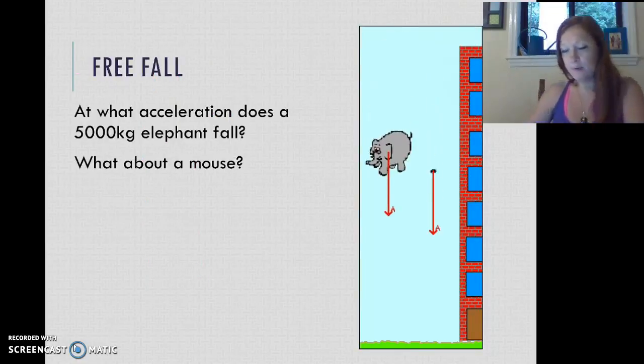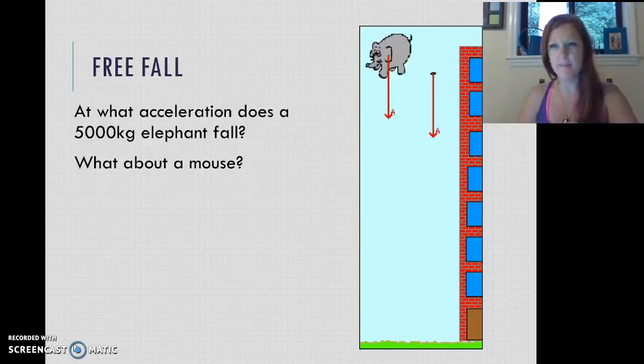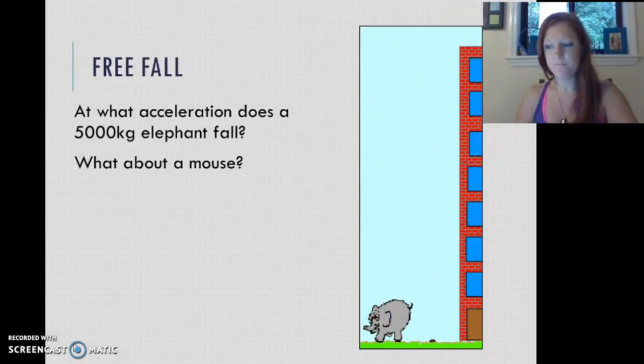So let's see if we kind of understand this. At what acceleration does a 5,000 kilogram elephant fall to the ground?